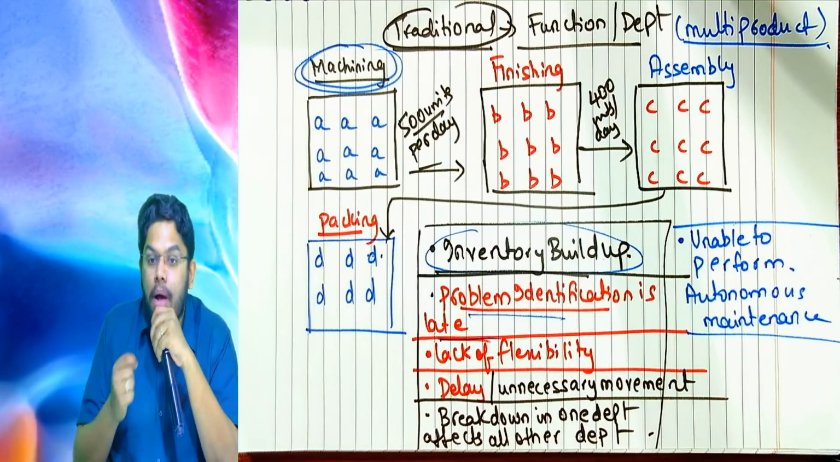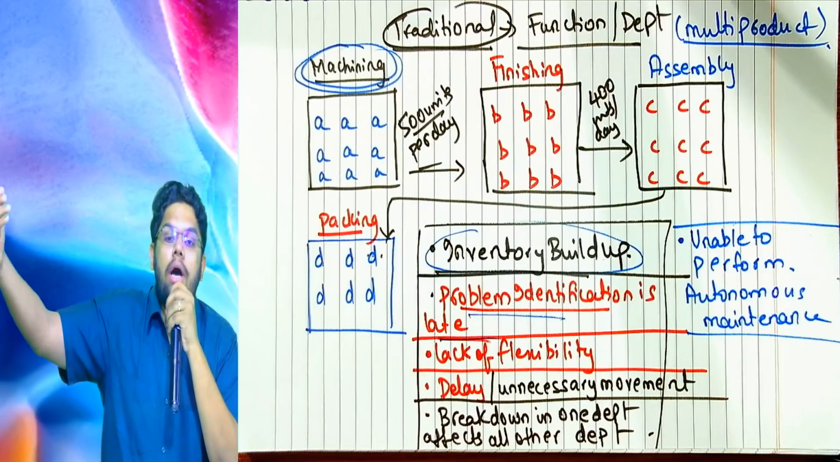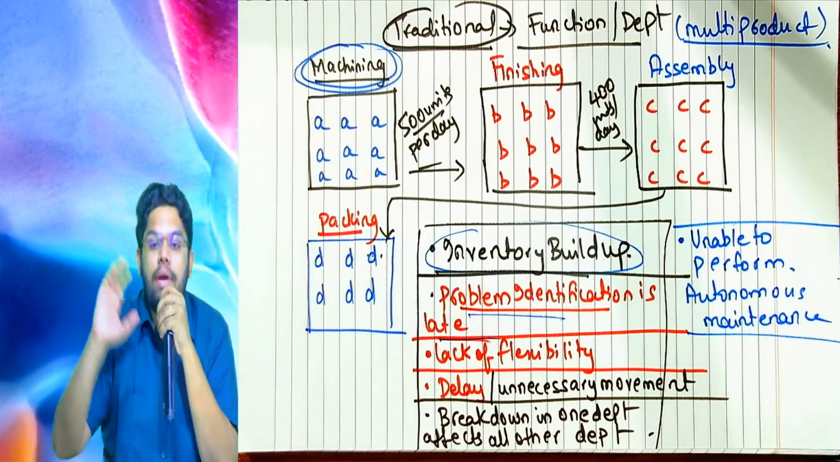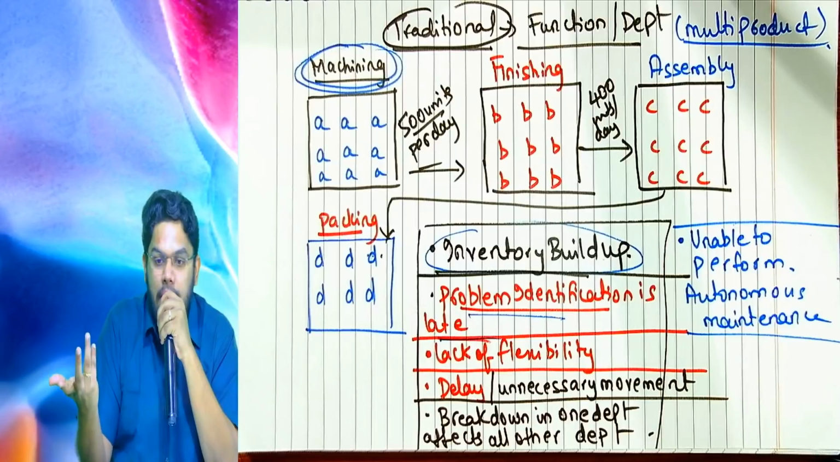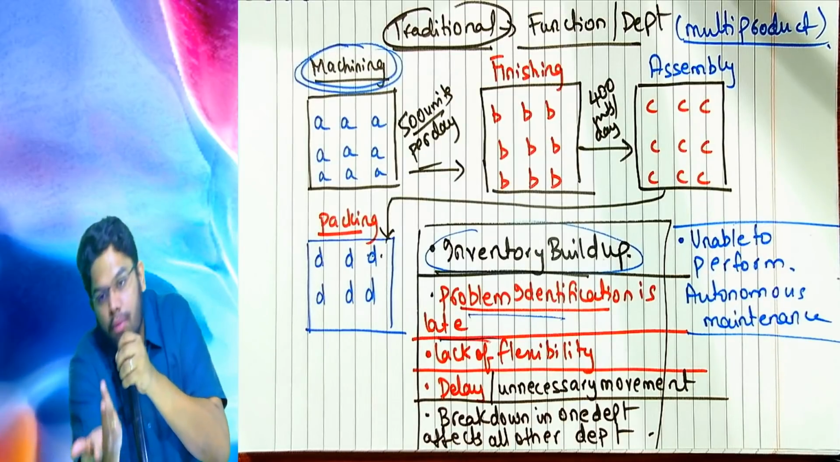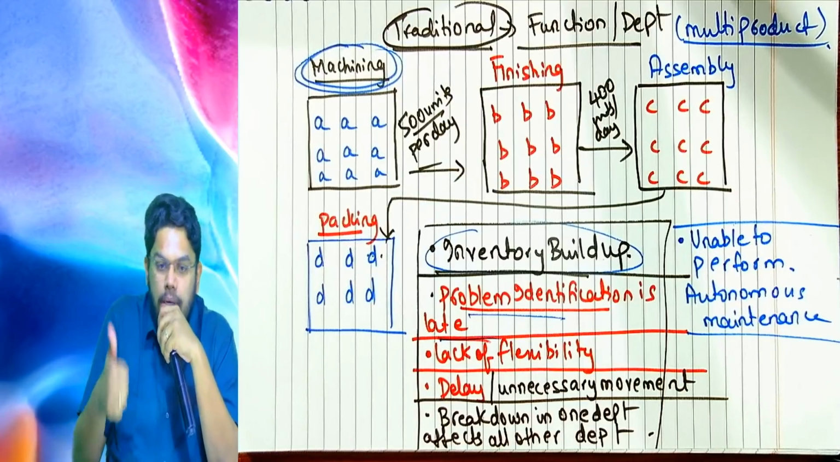Very good. Why is problem identification late? Tell me. Because units of one department are sent to another department, and any defects that are done in the machining department may not be identified by the finishing department, because the finishing department is not involved in machining. Did you get it? Did you follow?